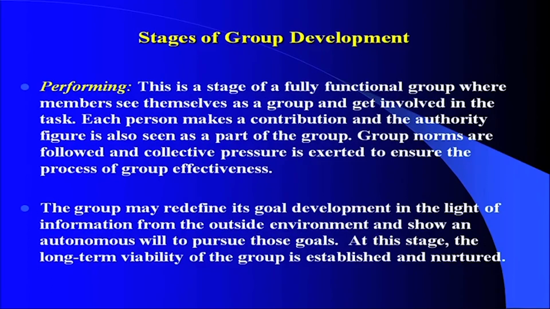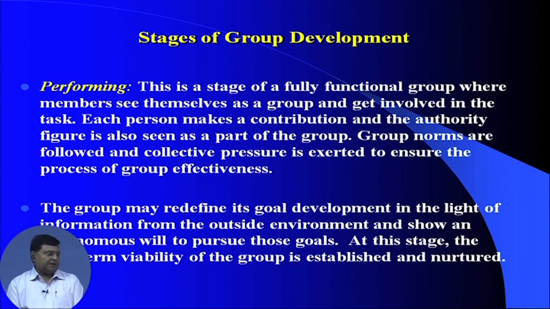Now, the next stage is called performing. This is a state of a fully functional group where members see themselves as a group and get involved in the task. Now, the thing has come that they are now supposed to perform. Each person makes a contribution and the authority figure is also seen as a part of the group. Group members are followed and collective pressure is exerted to ensure the process of group effectiveness.